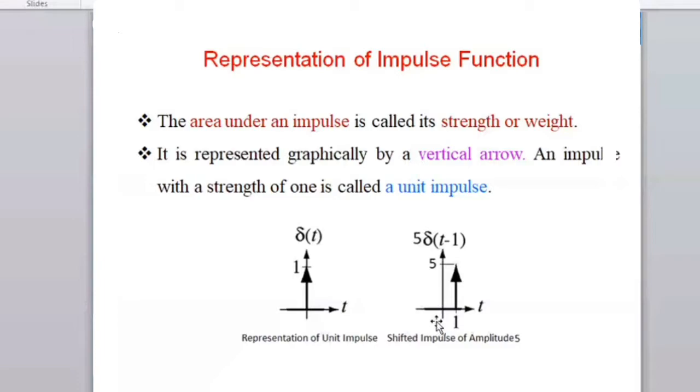And here you can see it shifted. We have shifted this by one sample. So what is happening here? Delta of t minus 1. When t equals 1, it is delta of 1 minus 1, so delta of 0. Delta of 0 is 1, and hence it is 5 into 1. So this is called a shifted impulse of amplitude 5. This is the standard impulse signal, and this is the shifted one, shifted by 1 on the time axis. Otherwise, if it has not been shifted, then you have to go for this one itself.